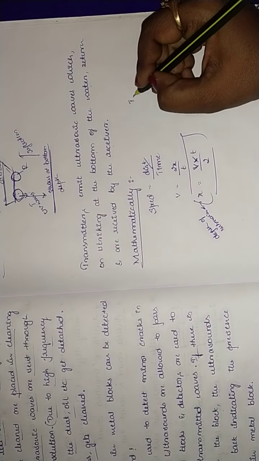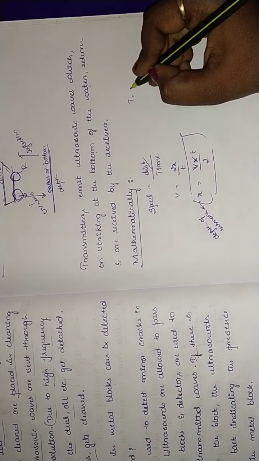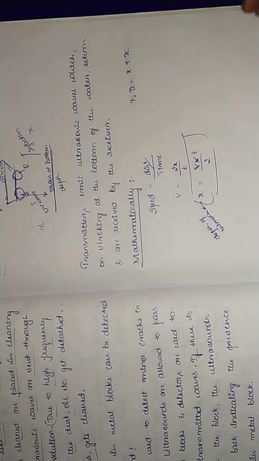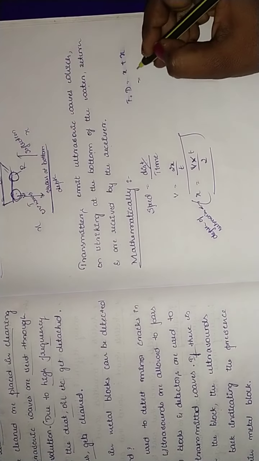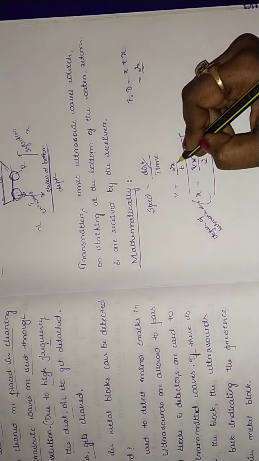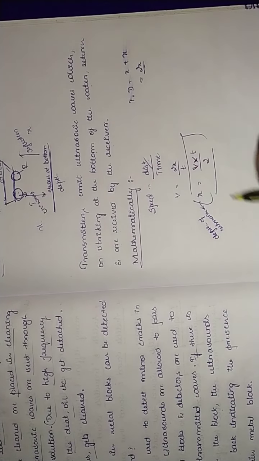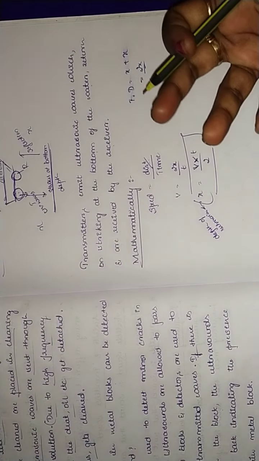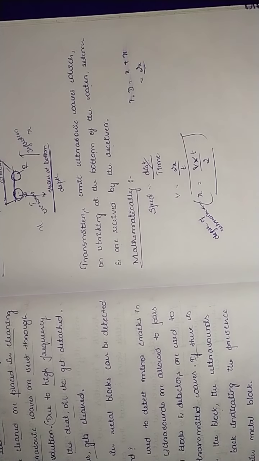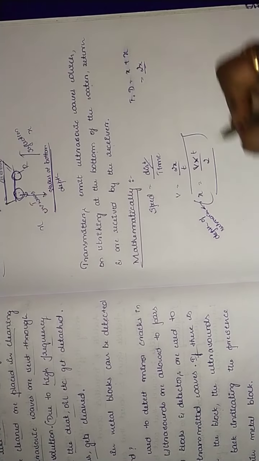Here we know that the total distance is equal to x plus x, the travel counted as x as well as the reflection as x. So x plus x becomes 2x, that is what I have written here, 2x by time. Thus this gives the depth of the submarine. This is the technique used for sonar, and this is the formula we are going to use.